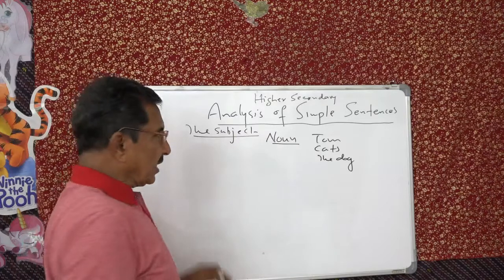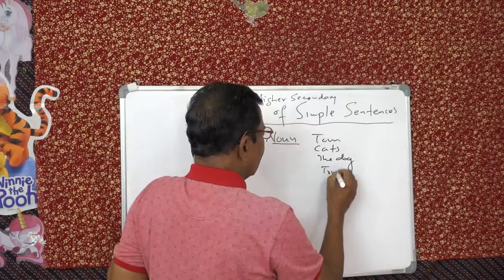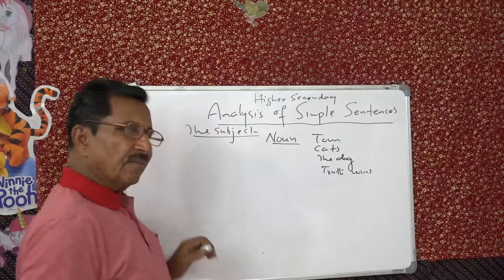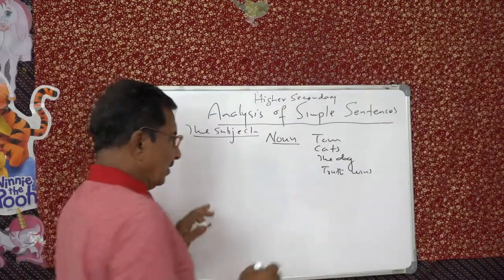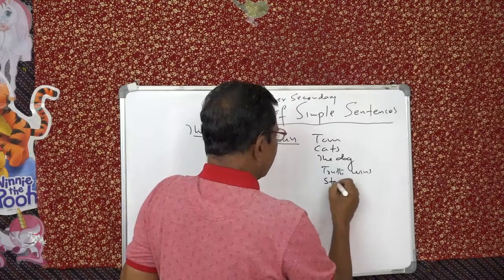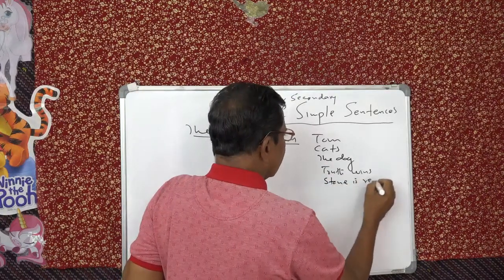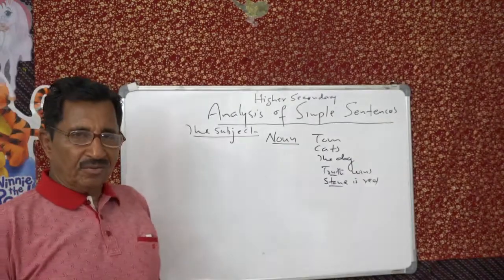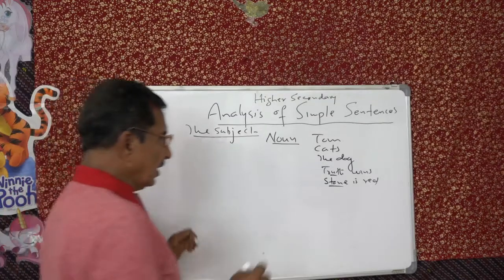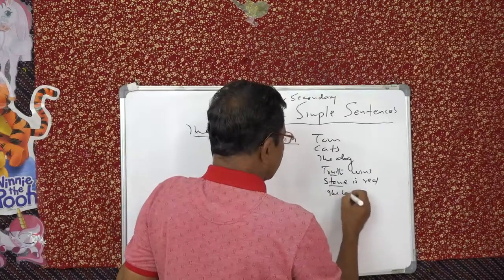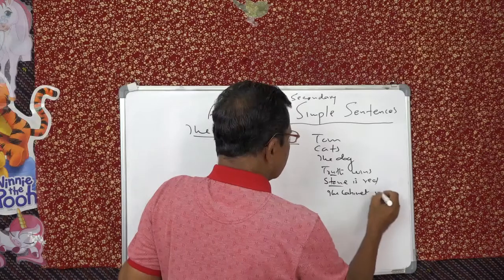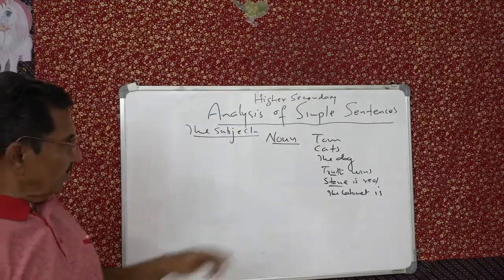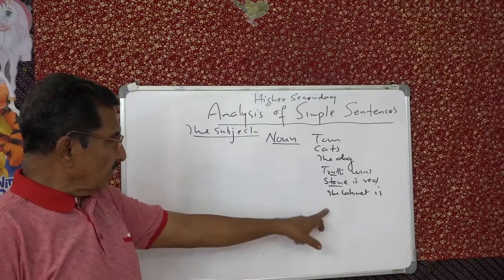Then what is abstract noun? Truth wins. See that? Truth. Abstract. Concrete noun, stone. Stone is red. So it's a concrete noun, or you can say nouns, only nouns. So collective noun, the committee or the cabinet. The cabinet is, that is collective noun. Abstract noun, concrete noun, collective noun.